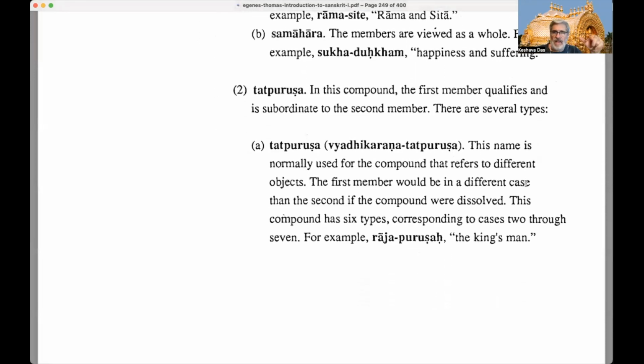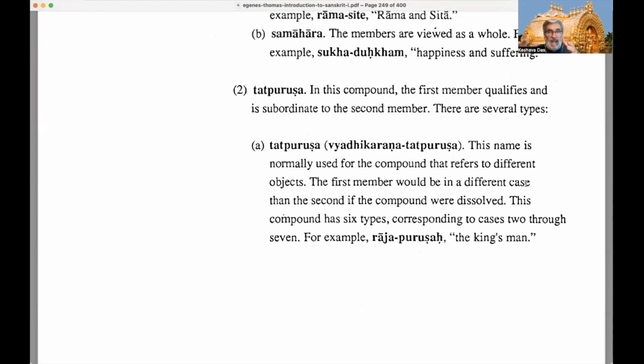So now we have, secondly, what we understood from here, Tatpurusha compounds. In this compound, the first member, which is subordinate, qualifies and is subordinate to the second member, the last one to the right, which is the pradhana or principal member. There are several types. We have the Vyadhikarana Tatpurusha.